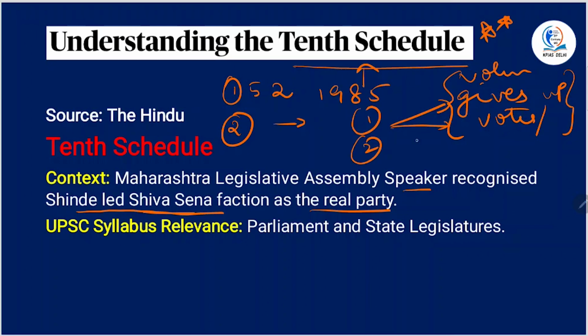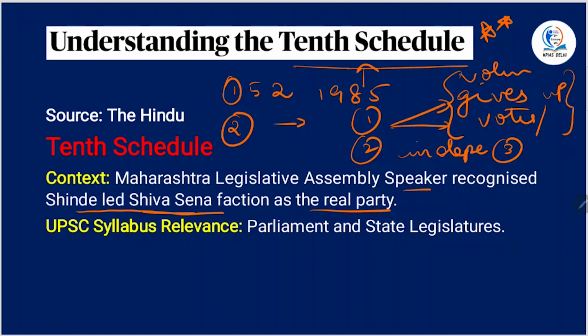The second case is that if an independent candidate joins a political party after the election, then he or she will be disqualified. And third, if a nominated member of the house joins any political party after 6 months from the date when he becomes a member of the legislature, then that person will also be disqualified.